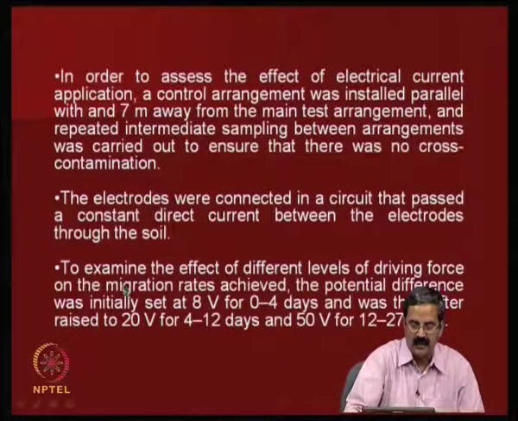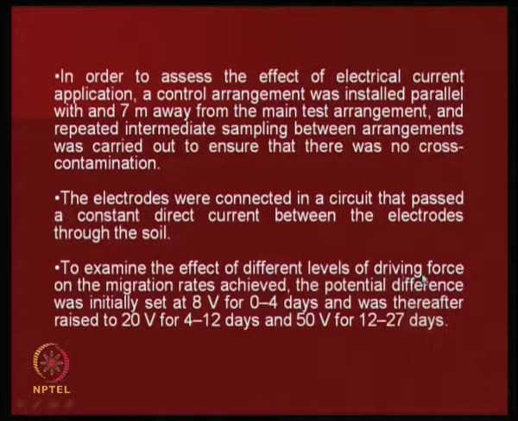So, what they are trying to do is that the DC was arranged and they have some sort of control arrangements to see what is happening. So, the effect of different levels of driving force on migration rates. How much is the migration? The potential difference was initially 8 volts for 4 days, then it was raised to 20 volts for 4 to 12 days, and 50 volts for 27 days. Actually, the whole experiment finished in 1 month.